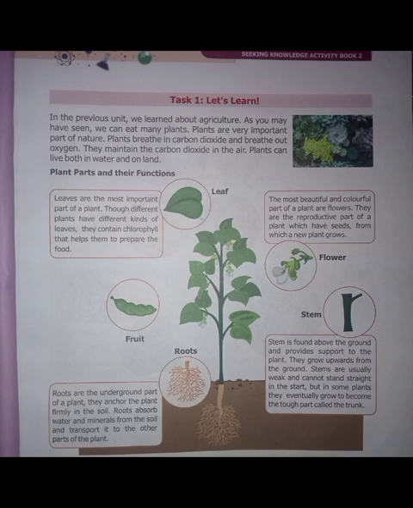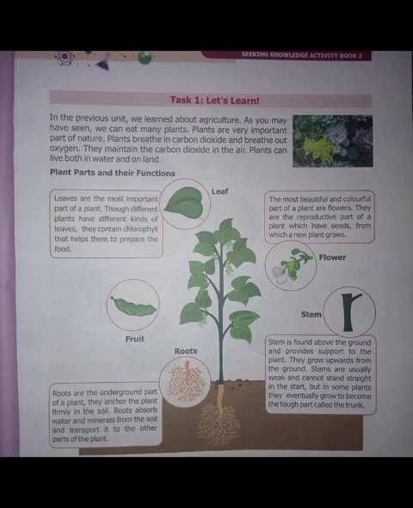They contain chlorophyll. What is chlorophyll? Chlorophyll is a substance that helps plants to make their own food. We know sunlight is very important for plants. What does chlorophyll do? Chlorophyll captures that sunlight from the sun and helps a plant to make its food, by which the plant can grow.